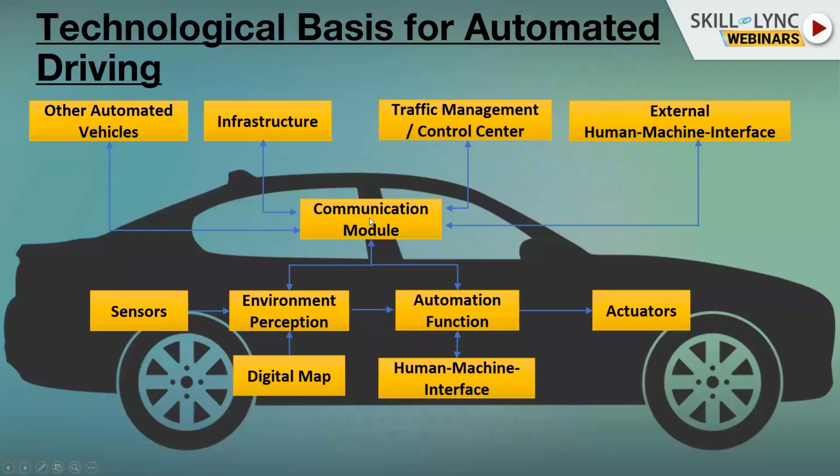And then you have the communication to the outside. You can have communication with other road users, communication with the infrastructure, and a traffic management and control center. And you can have some HMI. We have an internal HMI that simply lets the driver interact with the system. So this is a human machine interface. And you can have an external one, for example, the example that I gave you, where you use your smartphone to tell your car, okay, go and park, or return and pick me up. These are external HMIs.